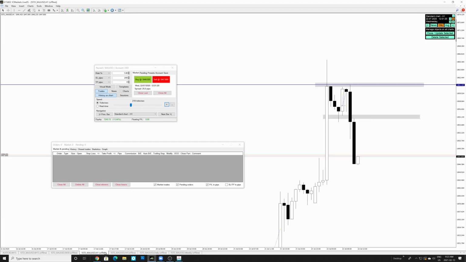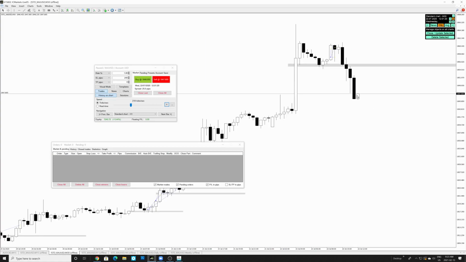Looking on the 1-hour time frame, it also closed with no wick at the top, and the 30-minute time frame also at this time over here.